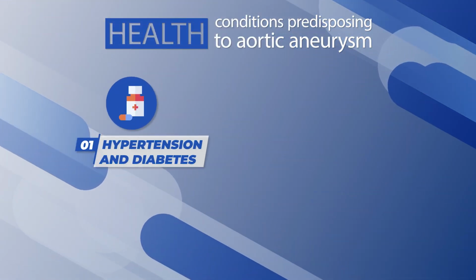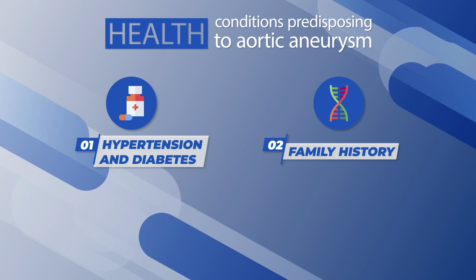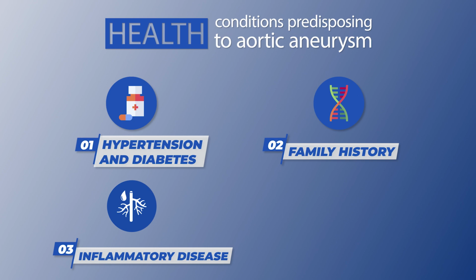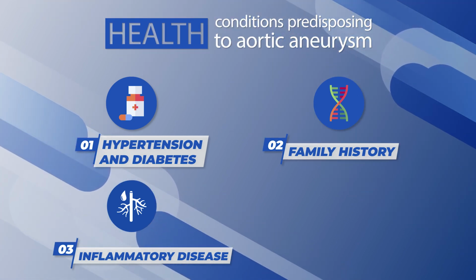It is also common in patients with diseases like hypertension and diabetes, which cause weakness in the wall of the artery. Patients with a family history, such as Marfan syndrome or Ehlers-Danlos syndrome, have a higher risk of aortic aneurysm, as do those with inflammatory diseases like Takayasu disease and Behçet disease, or hormone disease.